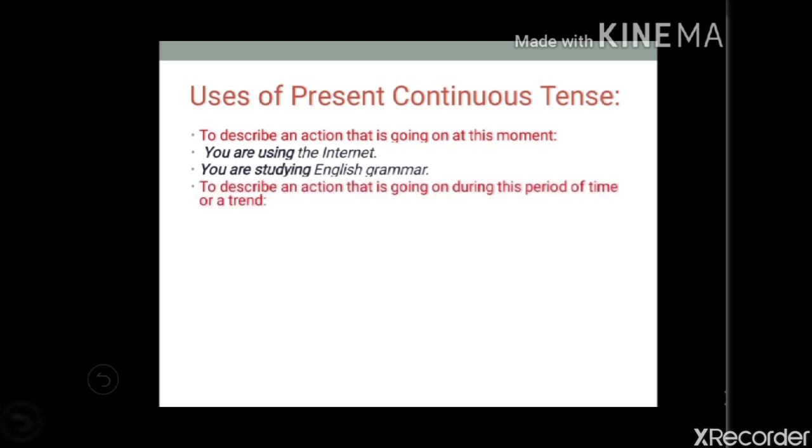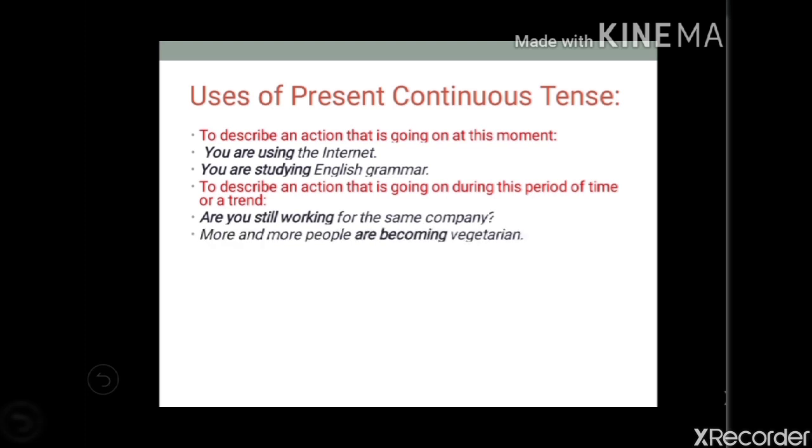Next one, to describe an action that is going on during this period of time or a trend. For example, are you still working for the same company? So during the period of time or trend, more and more people are becoming vegetarian.